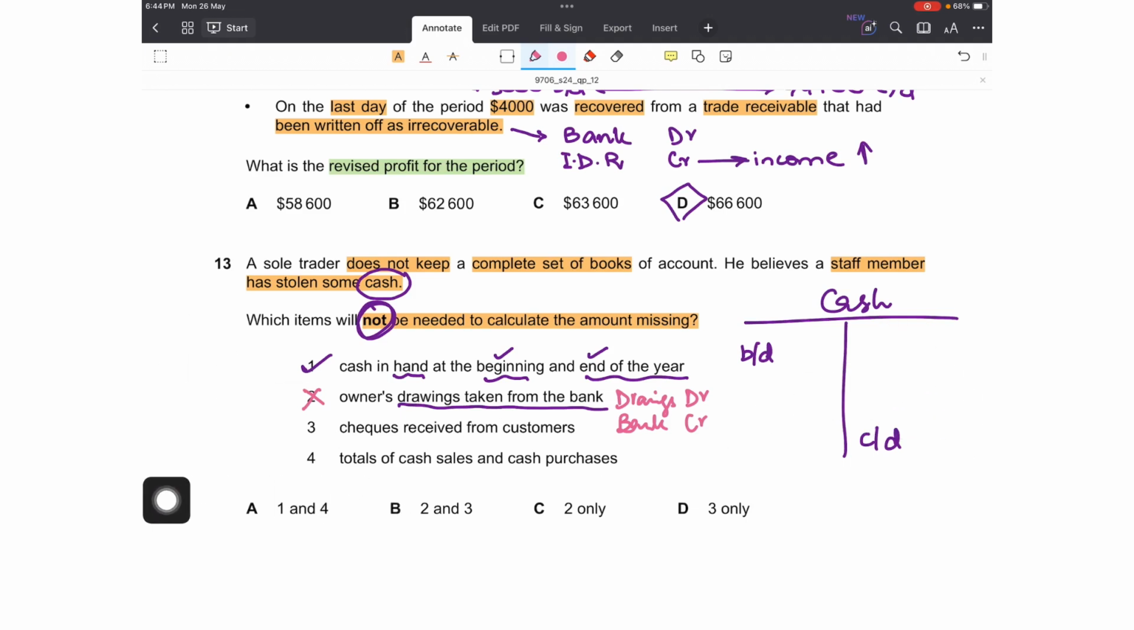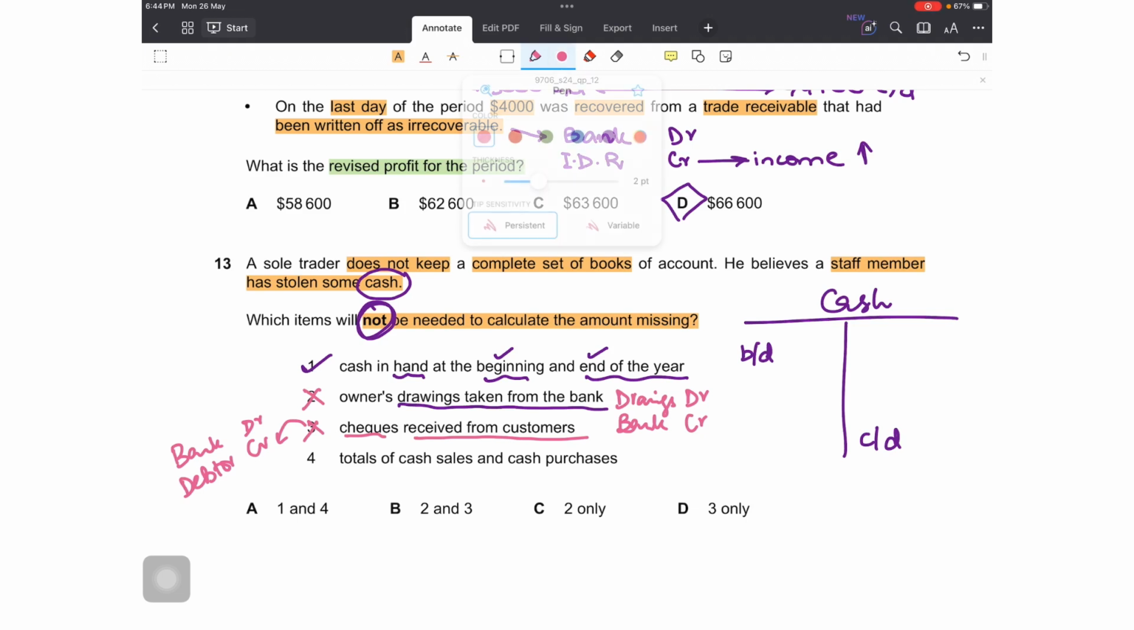Number 3 is checks received from customers. How would this have been recorded? Bank debit, as it is a bank check being received, and my debtor would have been credited. Again, does this involve the cash account? No, it doesn't. So it won't be used to prepare the cash account and to then find out the amount missing.